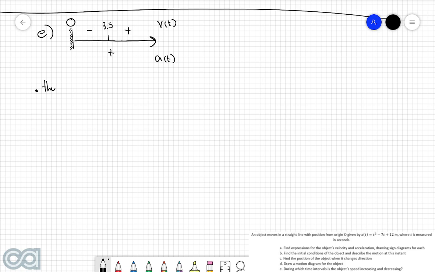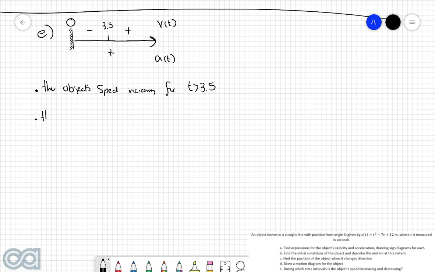So the object's speed increases, and if we consult the sign diagram, we can see that both the velocity and the acceleration are positive for this region over here. So in other words, when time is greater than 3.5, so we can write that here. So the object speed increases for t is greater than 3.5.